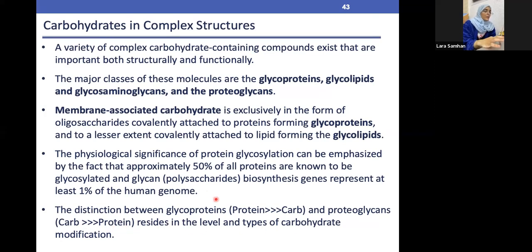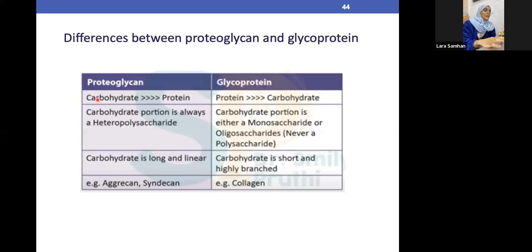So moving on, we're going to explain more about the difference between the proteoglycan and the glycoprotein. Proteoglycan means we have the carbohydrate more than the protein, compared to the glycoprotein, which is the protein more than the carbohydrate. In regard to this, the carbohydrate portion of proteoglycan is always a heteropolysaccharide, and the carbohydrate is long and linear. Those are the two examples of the proteoglycan, compared to the glycoprotein, where the carbohydrate portion is either a monosaccharide or oligosaccharide because it's less.